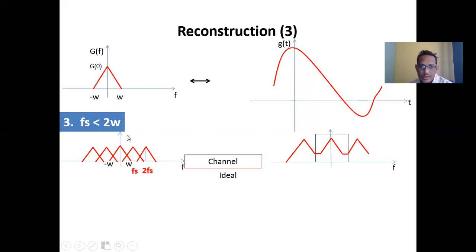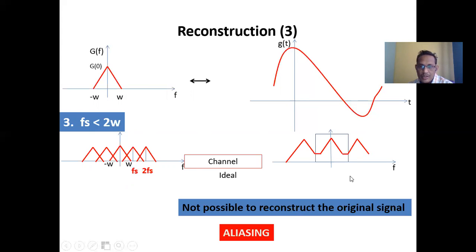So in this case, if you are going to apply it to the channel, it is not possible to reconstruct the original signal, and this condition is basically called the aliasing effect.